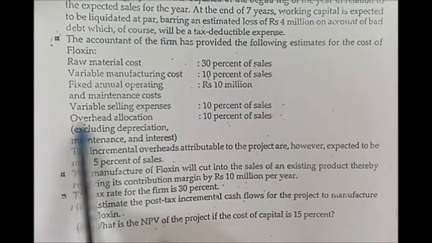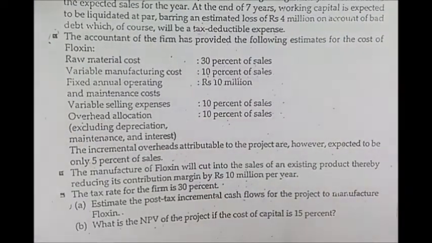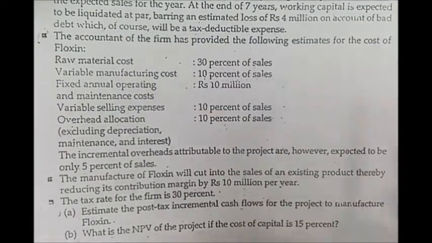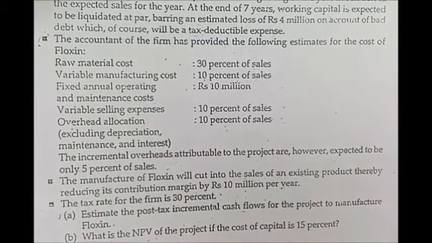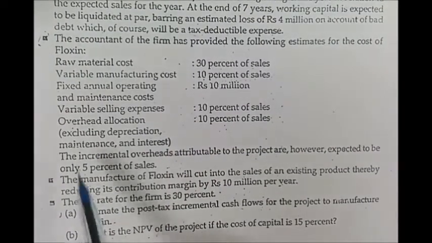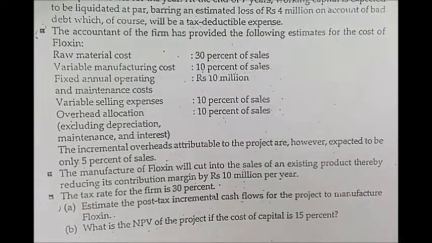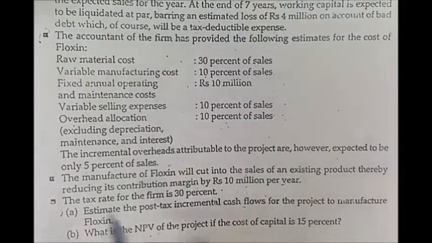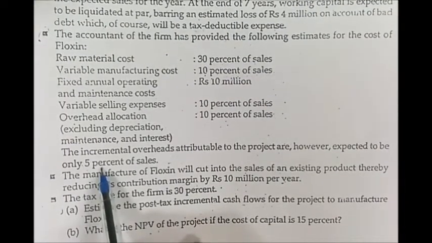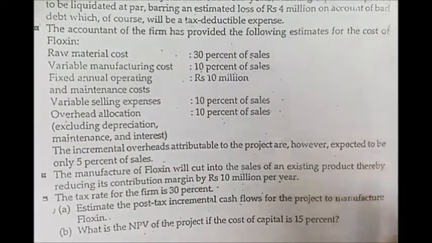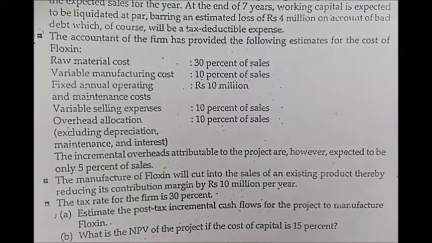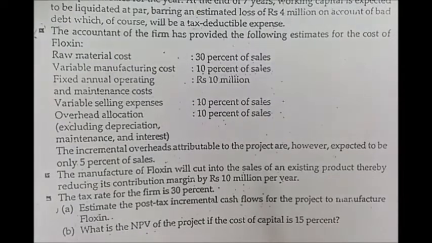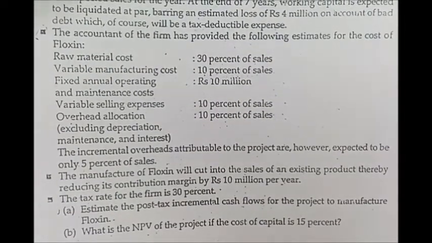And we have learned in MAC 2 what overhead is. Overhead is something which you cannot directly allocate to one product. In the case of Modern Pharma, it may be producing many other products, and overhead is something which is borne by all these products. So in this case, we will consider only the incremental, that is 5%, because even if you don't produce Floxin, you will be incurring those overheads. So we will consider only 5% because by producing Floxin, your overheads will increase by this amount.